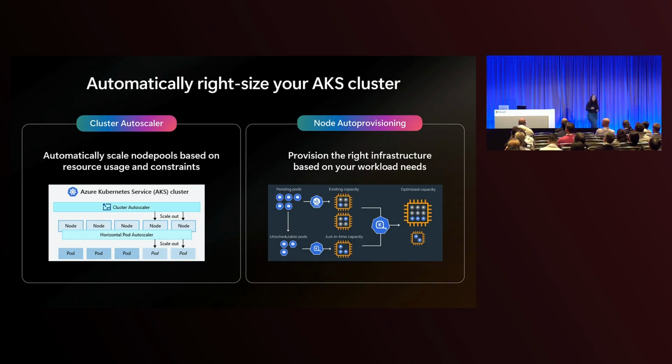There's also a preview feature in AKS called node auto provisioning. While the cluster autoscaler manages scaling pods, node auto provisioning helps you provision the right infrastructure for your workload. You no longer need to pick which VM to actually deploy your application on. It uses efficient bin packing to make sure that the underlying infrastructure is the best suited for your specific workload. And it can lead to cost savings by optimizing the hardware that you're actually deploying on.